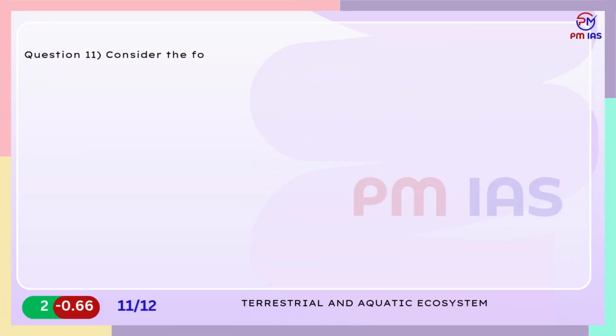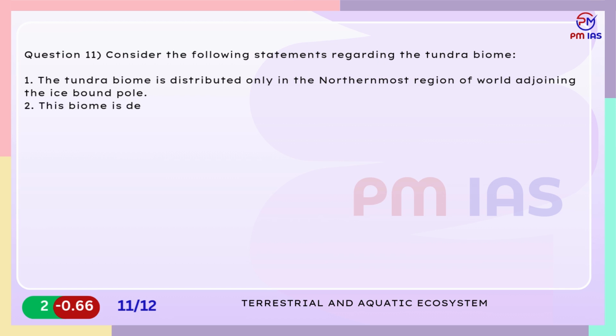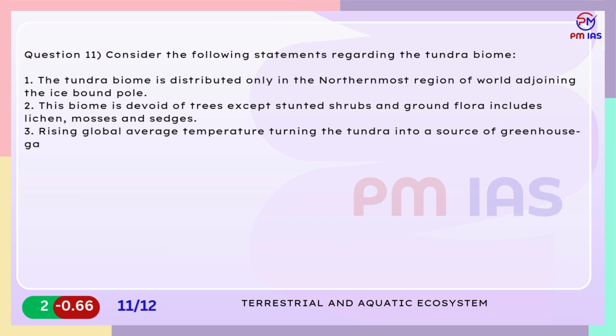Question 11. Consider the following statements regarding the tundra biome. 1. The tundra biome is distributed only in the northernmost region of world adjoining the ice-bound pole. 2. This biome is devoid of trees except stunted shrubs and ground flora includes lichen, mosses and sedges. 3. Rising global average temperature is turning the tundra into a source of greenhouse gas emission. 4. Global warming creates potential feedback loops that encourage further destabilization of tundra ecosystems.